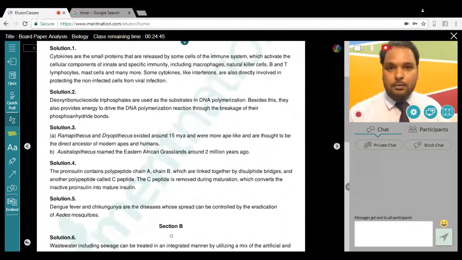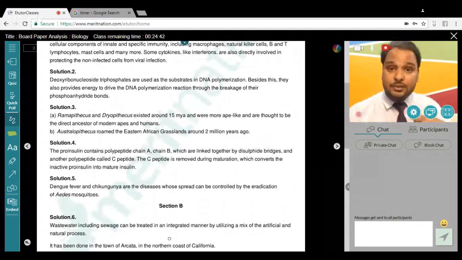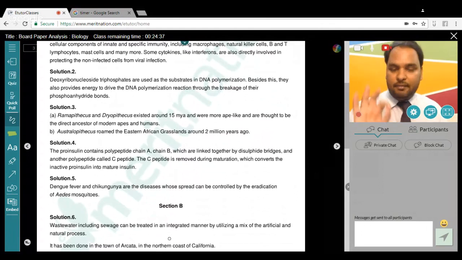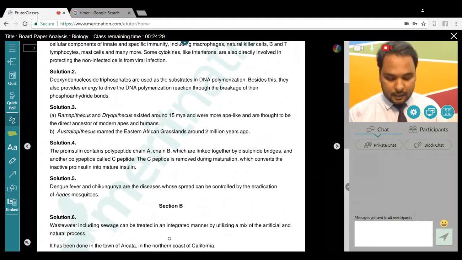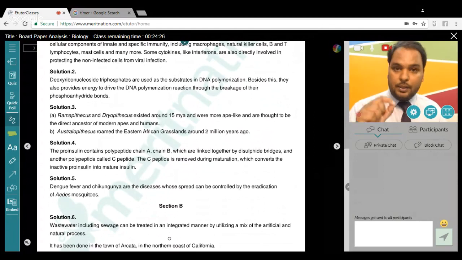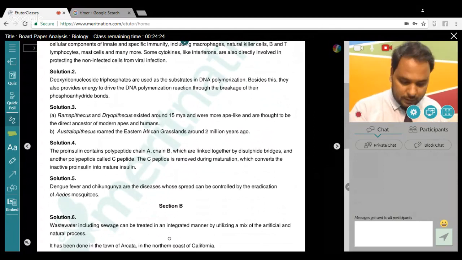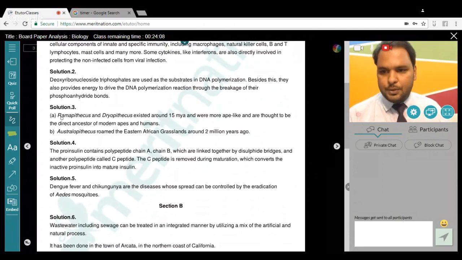Now the third question, which I was talking about, some questions are taken line by line from NCERT. When you open the NCERT evolution chapter, go through the last paragraph of human evolution. From that paragraph comes question number 3. Write the names of the following: 15 MYA, that's million years ago, an ape-like primate. A direct question from NCERT. You can answer either Dryopithecus or Ramapithecus. Any one of them is absolutely fine.